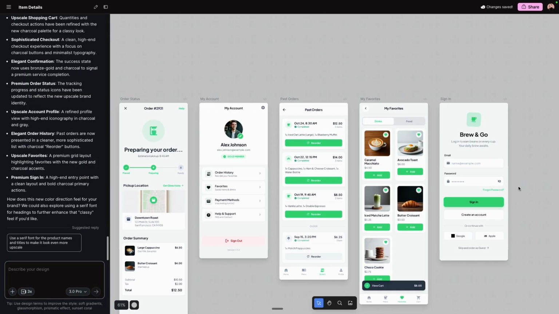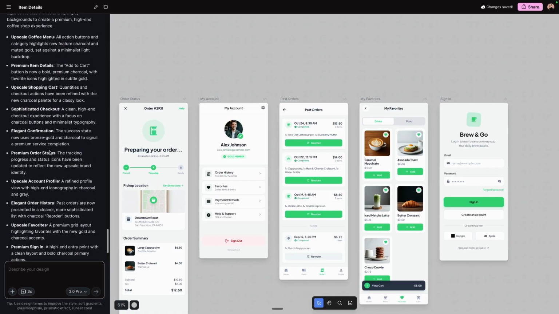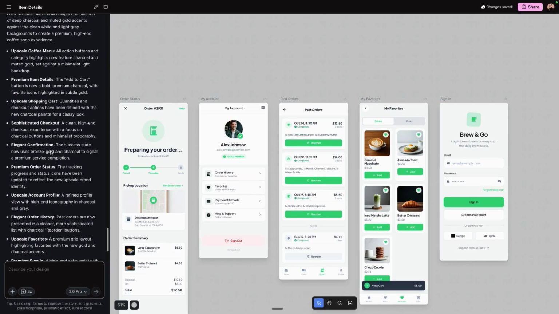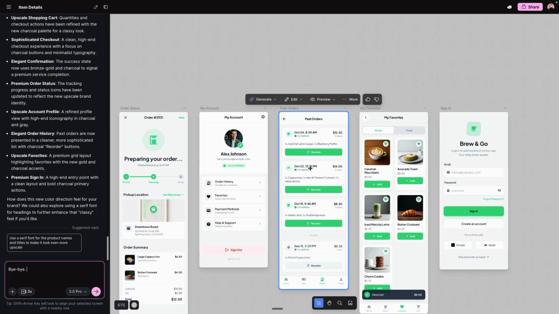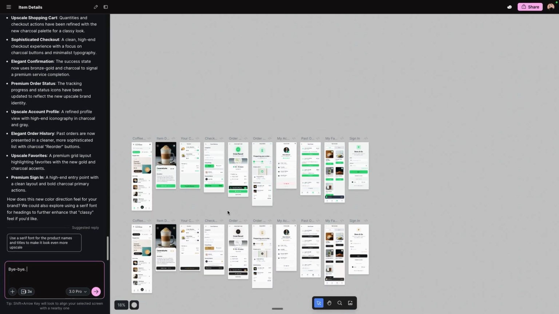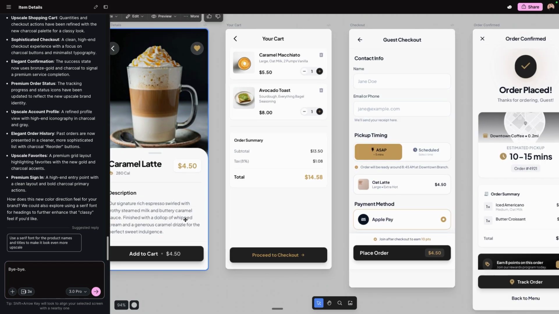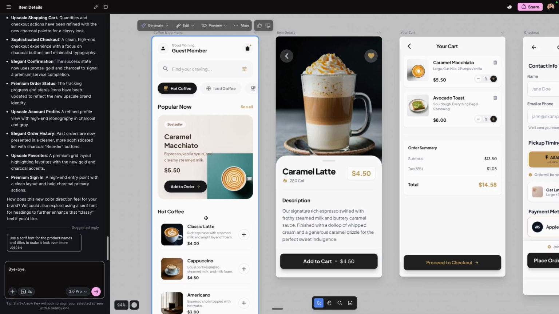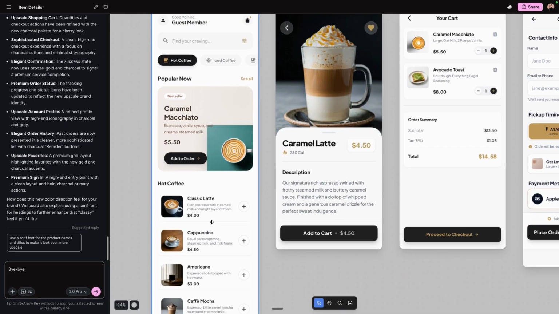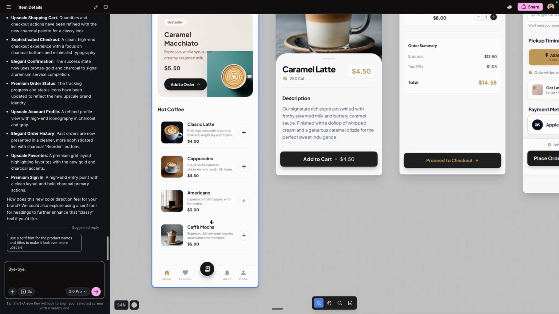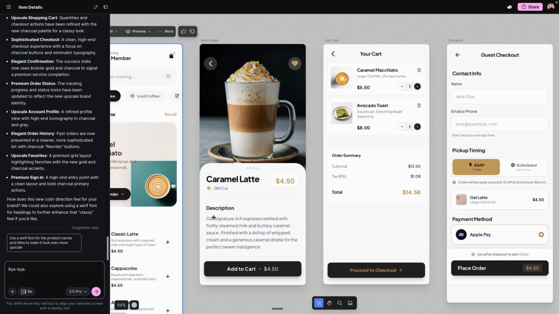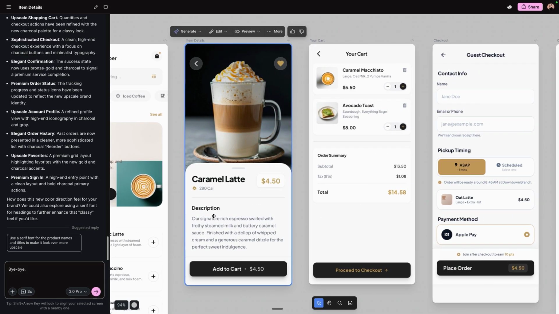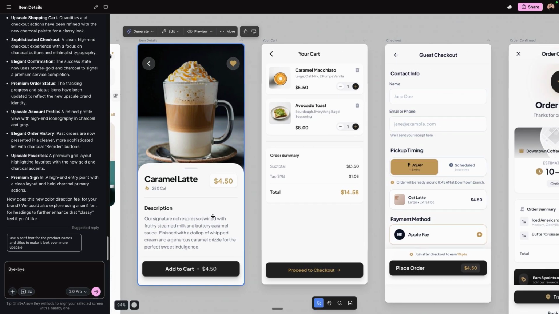Okay, we're back. As you can see, the AI has replied and created what it thinks is a better look. You might be wondering, where are the changes? Everything's still green. However, if we zoom out a bit, we can see our new ones are down here. There we go. It's kept the white and grays, the light mode style, which I was a fan of, but instead of the green, it's opted for a black and gold, which feels way more consistent with the type of app we're building.